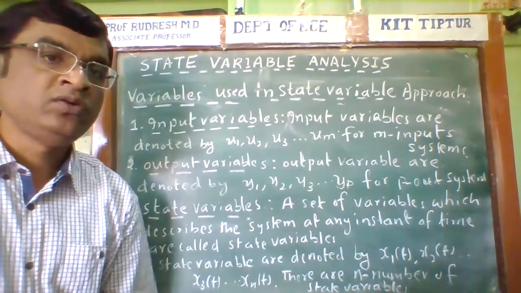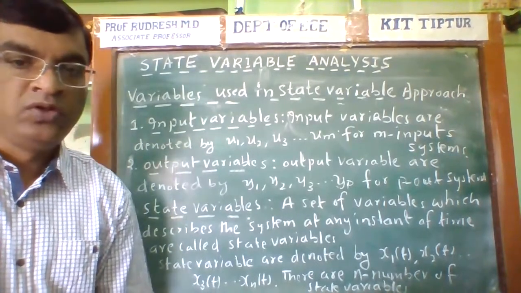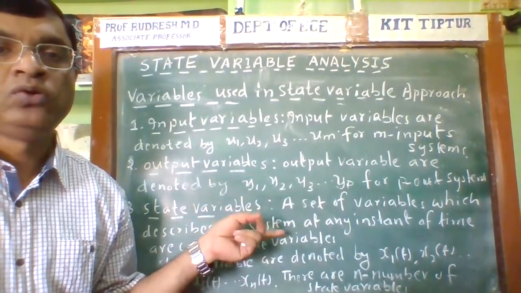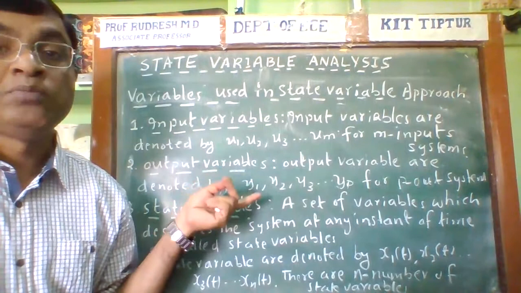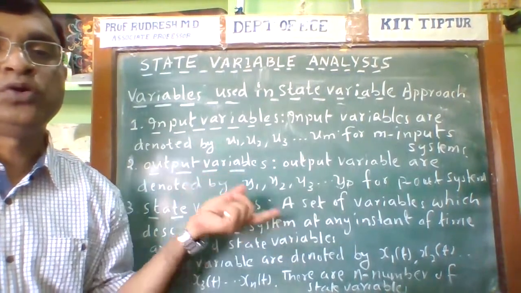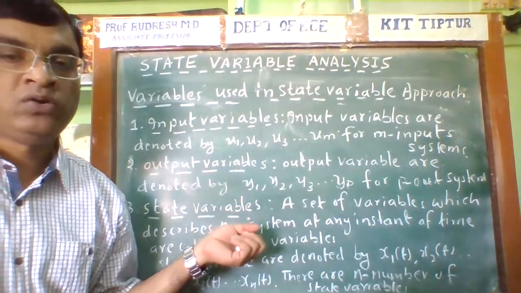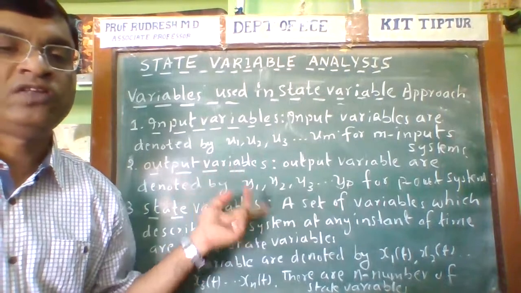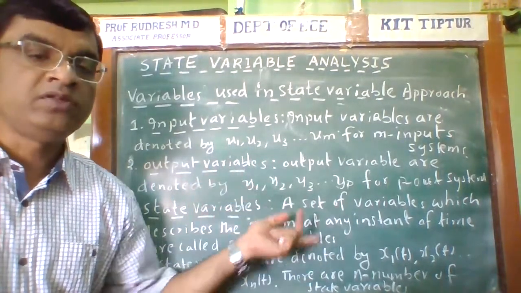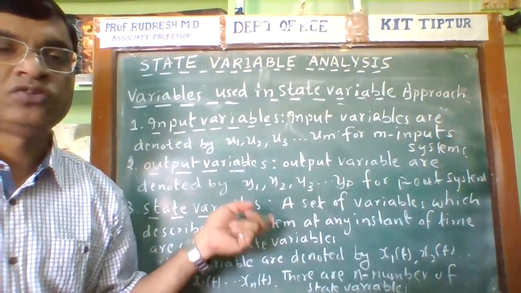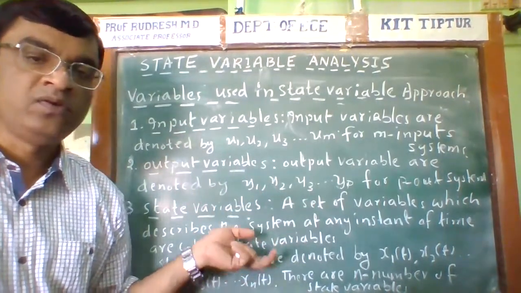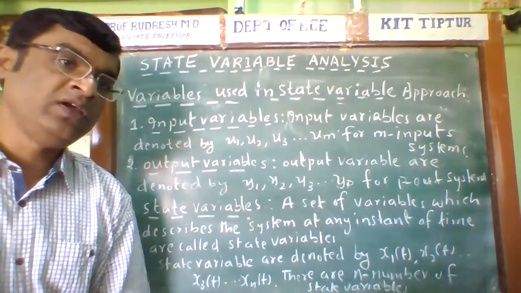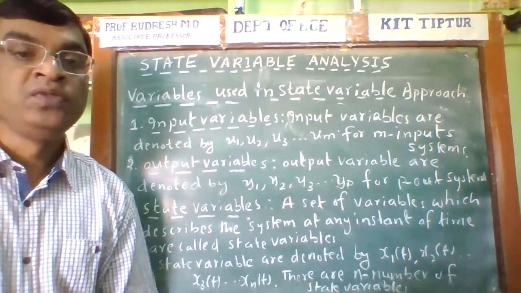So in order to develop the state model of the given system, we use these symbols. u1, u2, u3 are the inputs of the system, so there are m number of inputs. There are p number of outputs, y1, y2, y3, and there are intermediate variables. A set of variables which describe the system at any instant of time is called the state variables. So these x1, x2, x3 are called the state variables, and there are n number of state variables present in the state model of the given system.